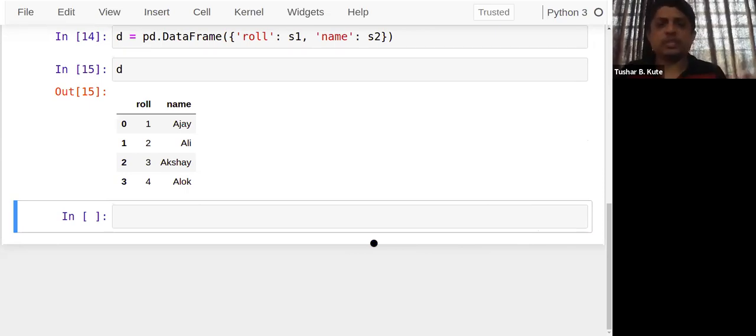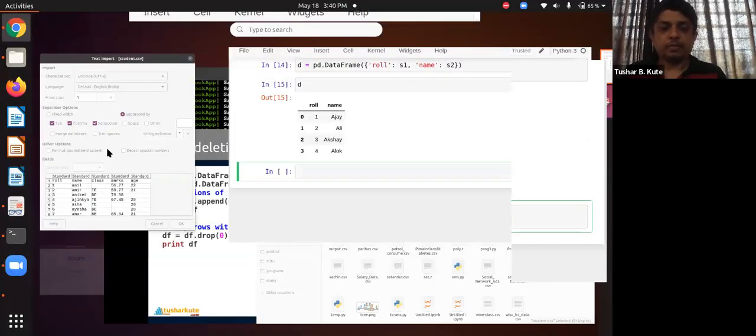Just a minute. I'm opening that file over here. The student.csv file, which we can read here. Yeah, it's opened.